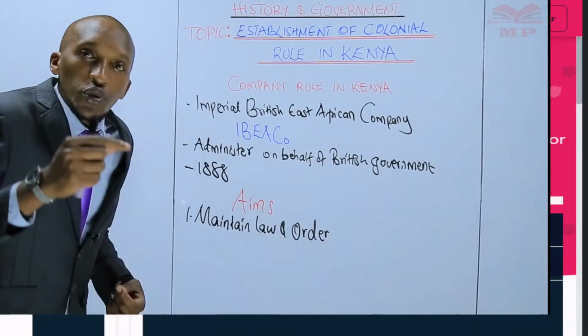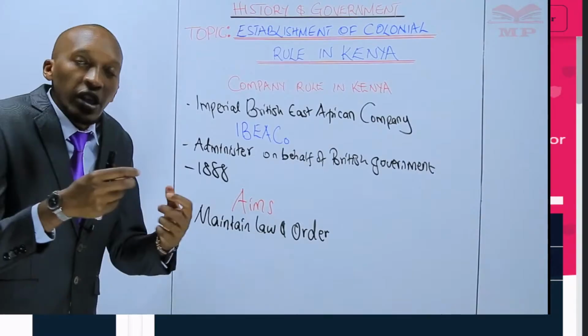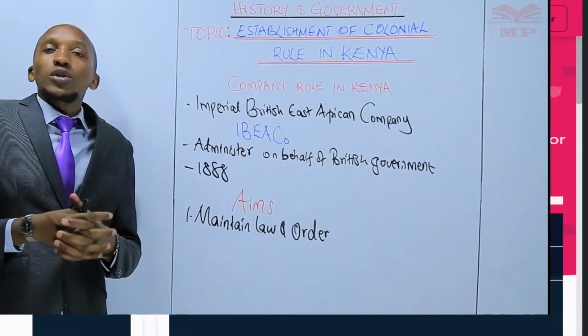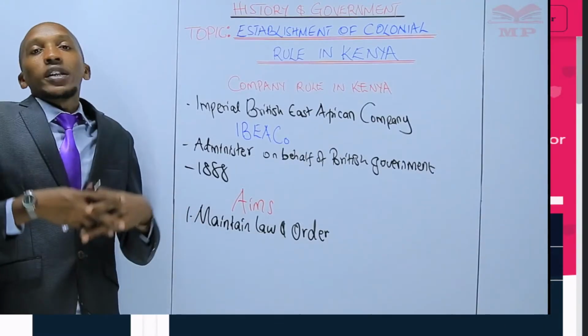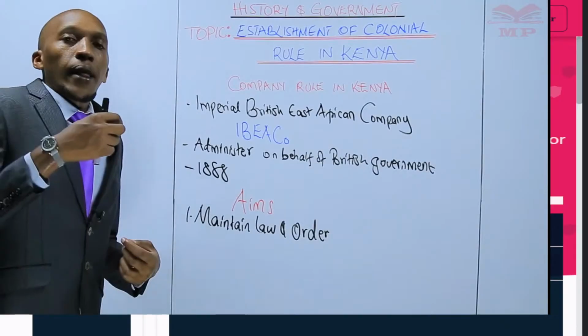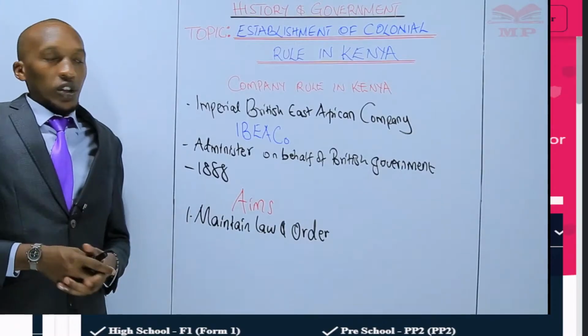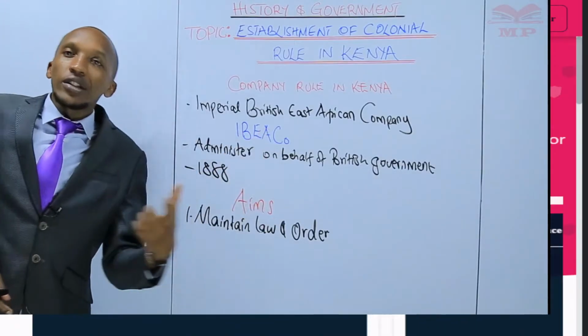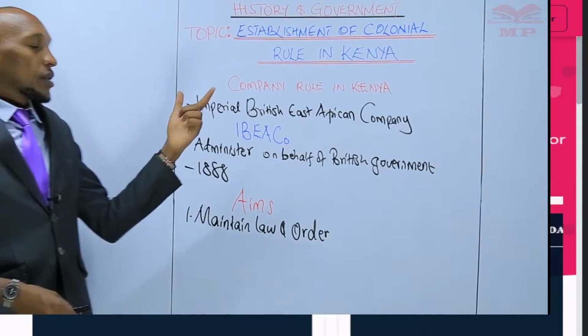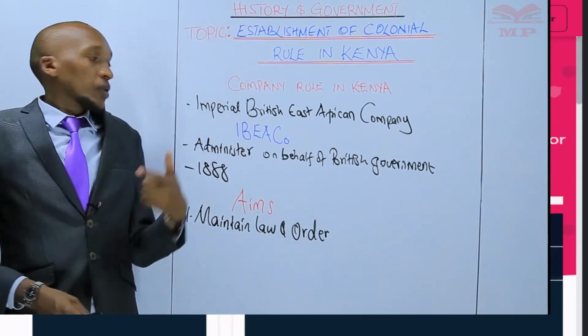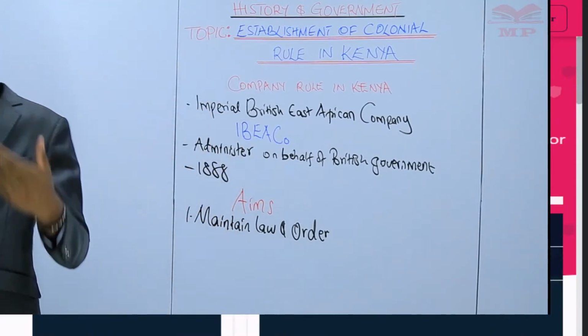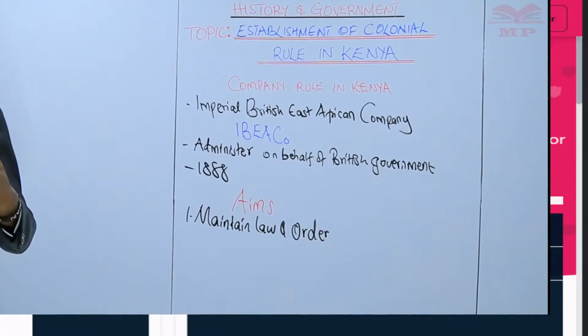So what does it mean to effectively occupy? There had to be law and order in that territory. So the first order of business of the Imperial British East African Company was to maintain law and order.